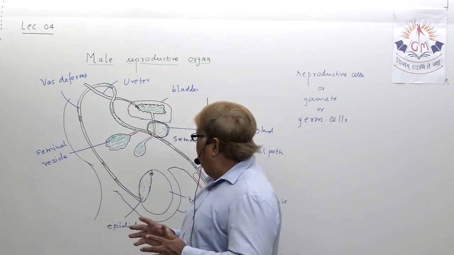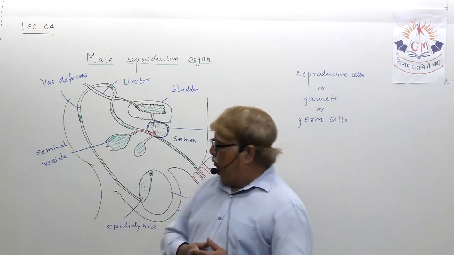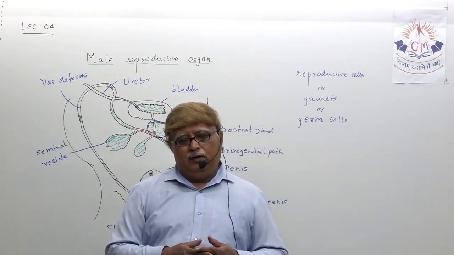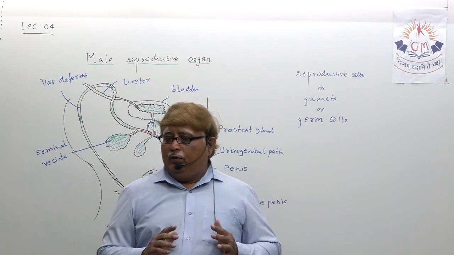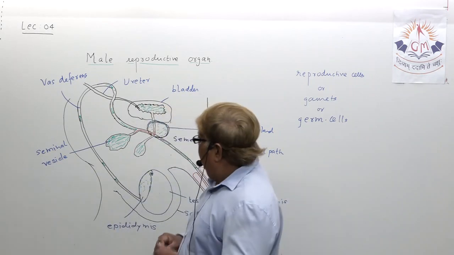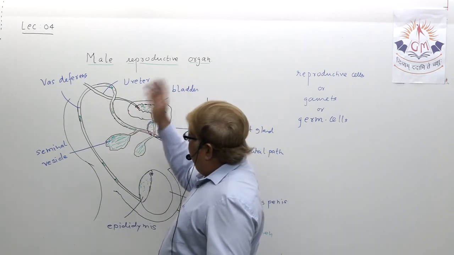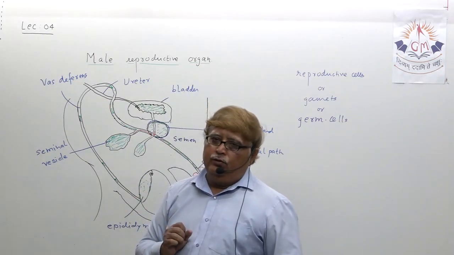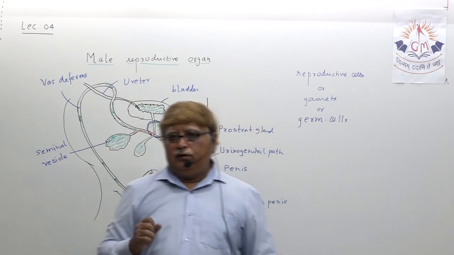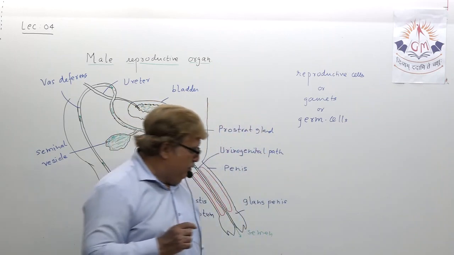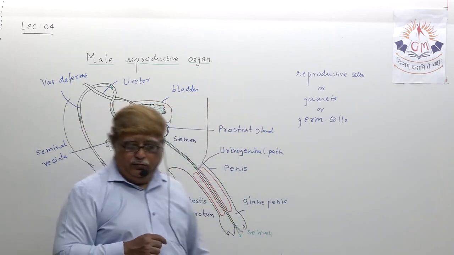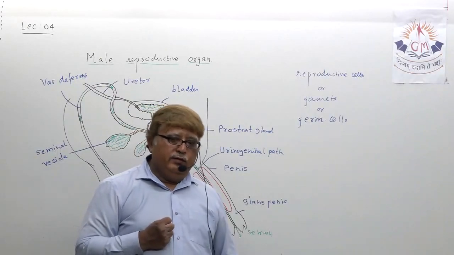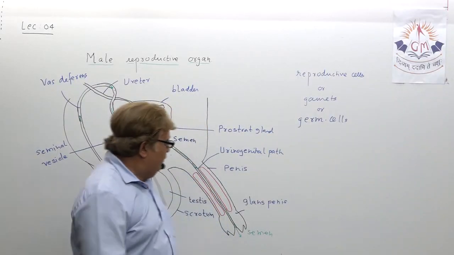A good diagram is sufficient for understanding, right? And proper labeling. Anywhere you should not just draw an arrow and say it is the ureter. You have to be very proper. You should know which part you are actually labeling. That's a must, and you have to be very sure about it. You understood, my dear student?